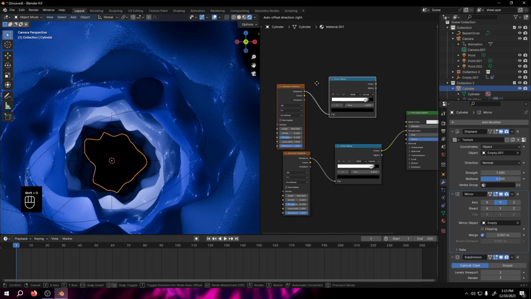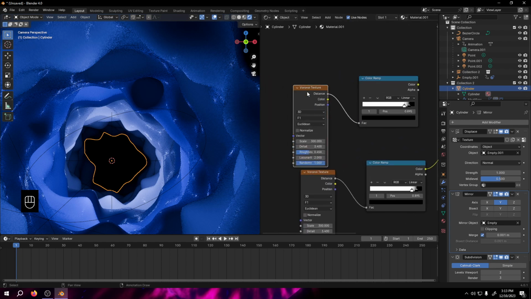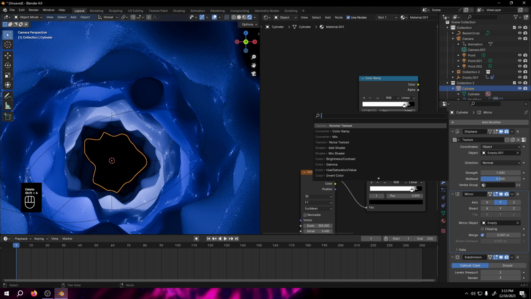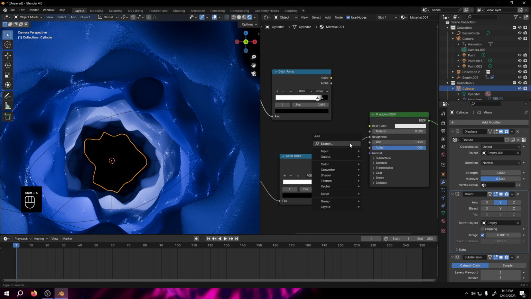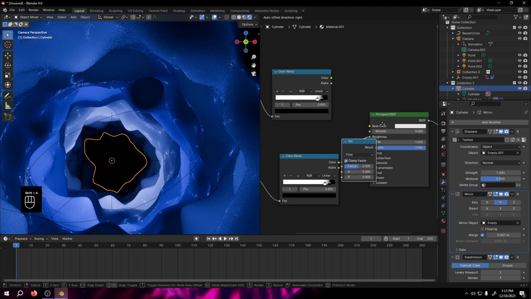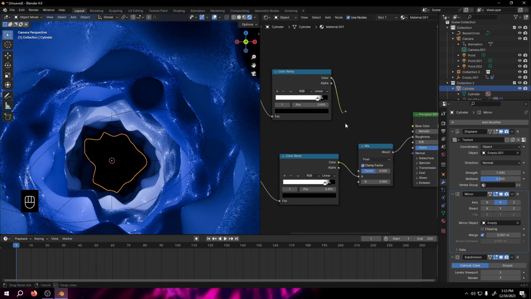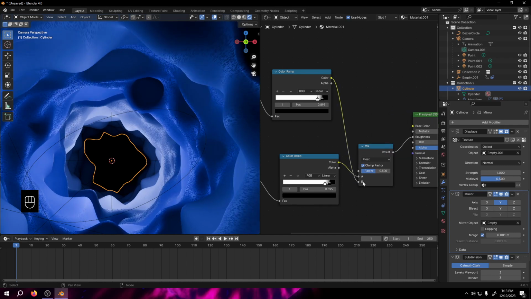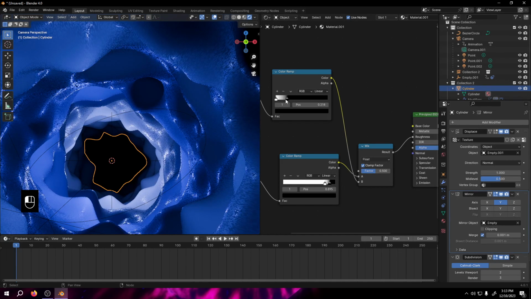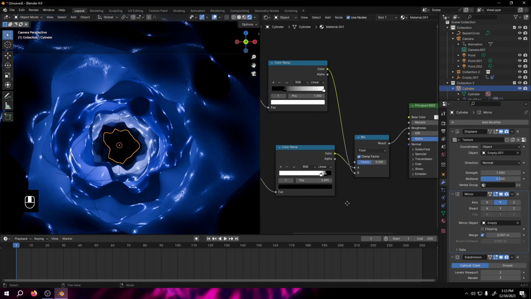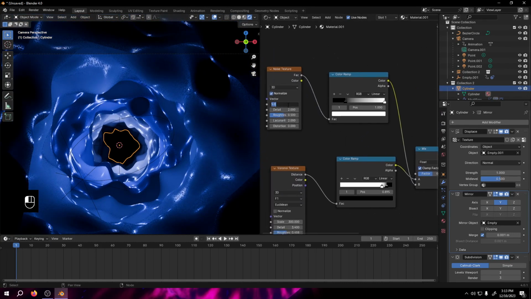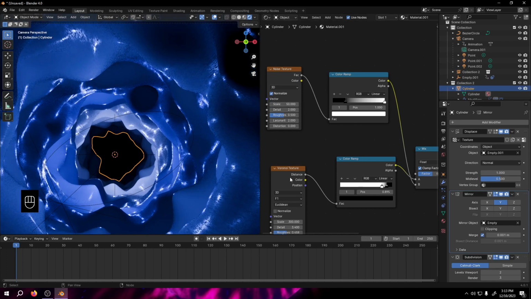Shift D to duplicate those and let's say it's a noise texture, add factor, add mix shader, place it over here and let's increase the size to 50.